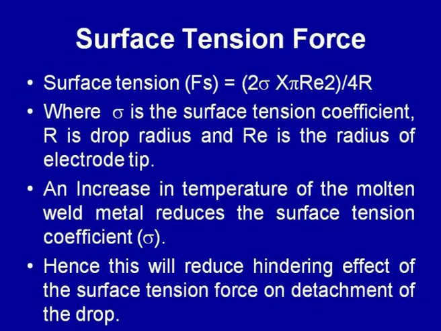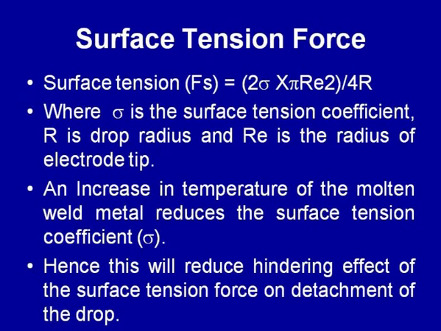To calculate the surface tension force, it is twice sigma pi r e square divided by 4 R, where sigma is the surface tension coefficient, pi is the constant, and r e is the radius of the electrode tip, which is governed by the size of the electrode. So, half of the electrode diameter corresponds to the radius of the electrode tip, and the capital R is the radius of the molten metal drop hanging at the tip of the electrode.